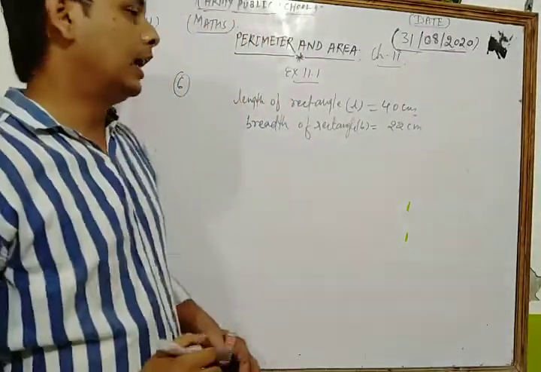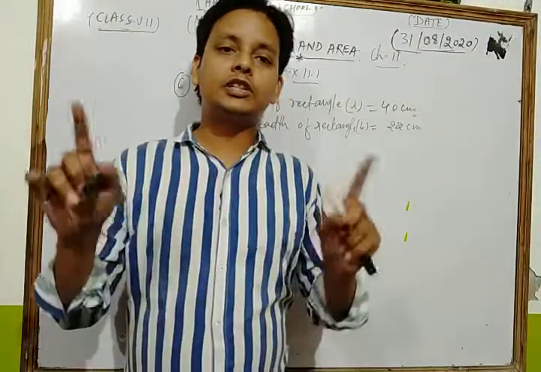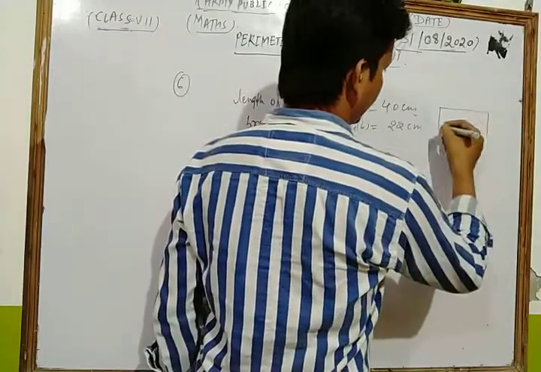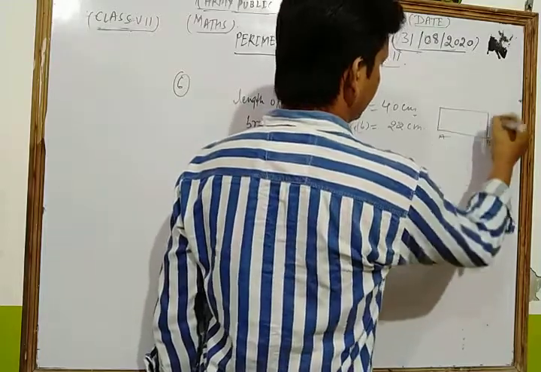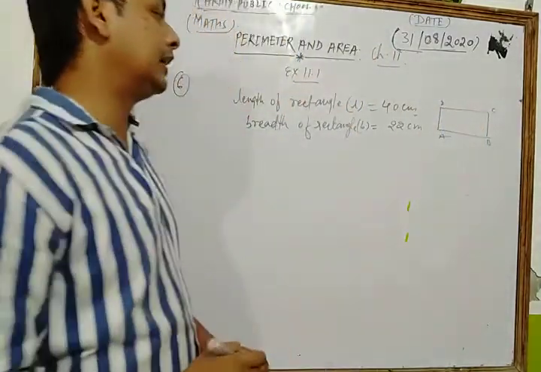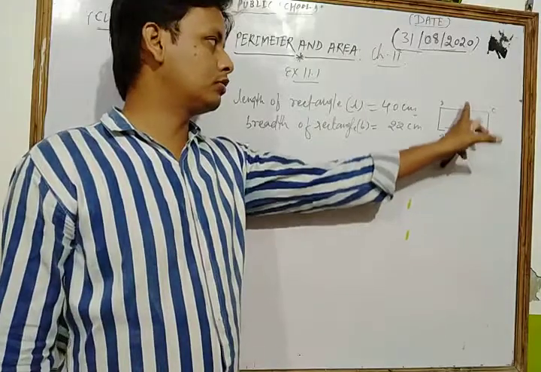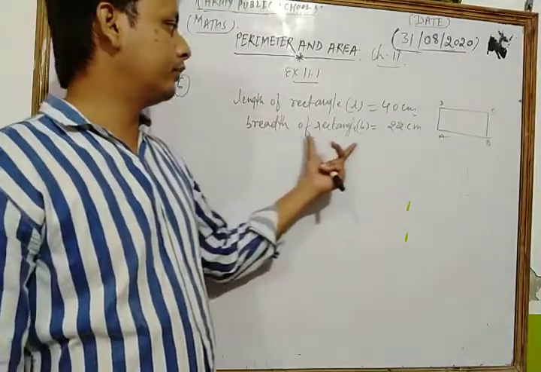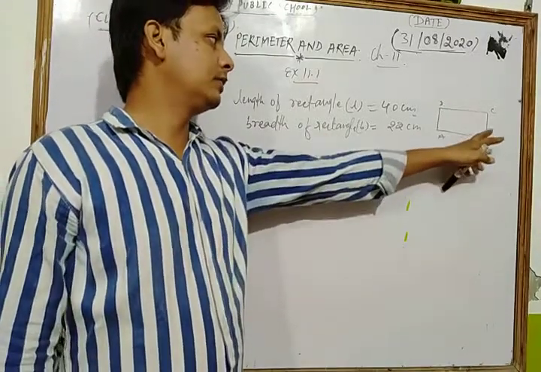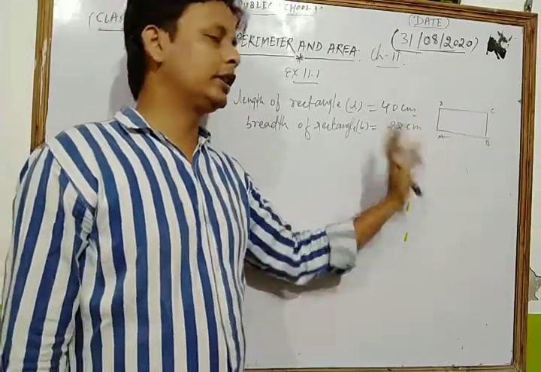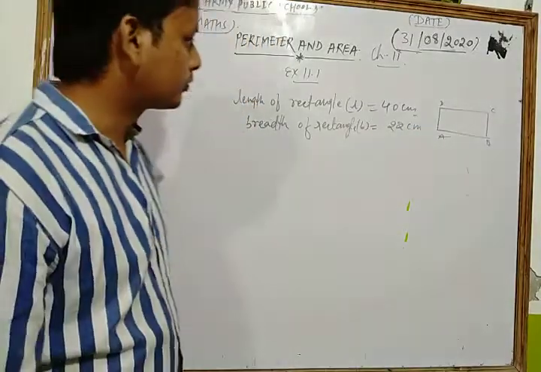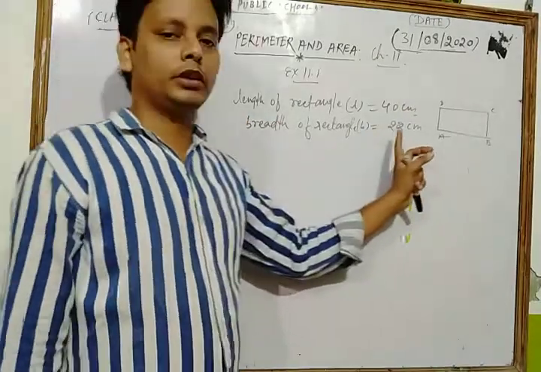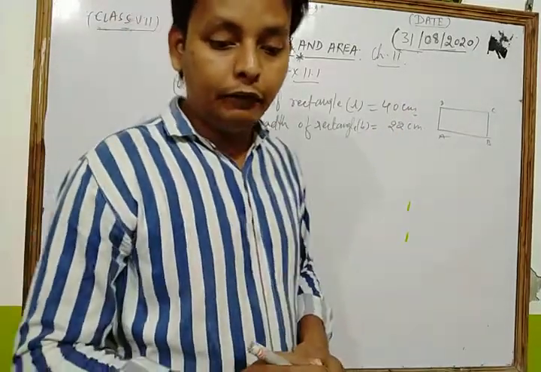So in this way, a wire is in the shape of a rectangle. Suppose that ABCD is the wire, in which the length of the rectangle, AB equal to CD, is 40 centimeter, and the breadth of the rectangle, BC equal to AD, is 22 centimeter. Now, the length of the rectangle is 40 centimeter and the breadth is 22 centimeter. Now, what is the question?